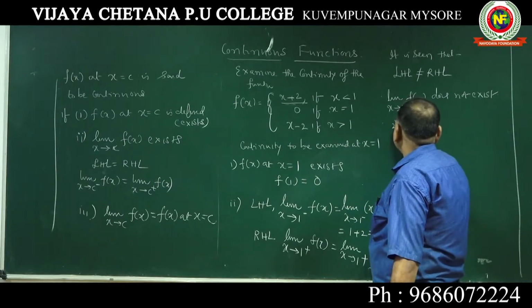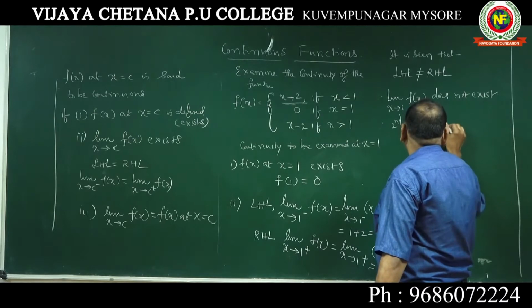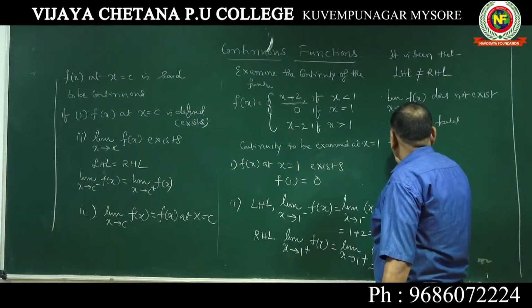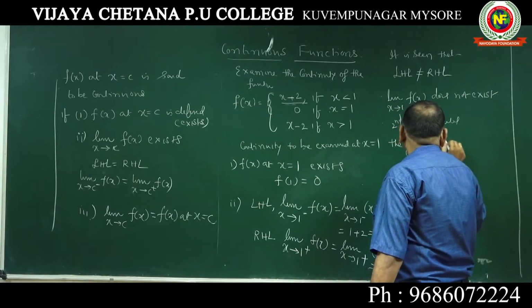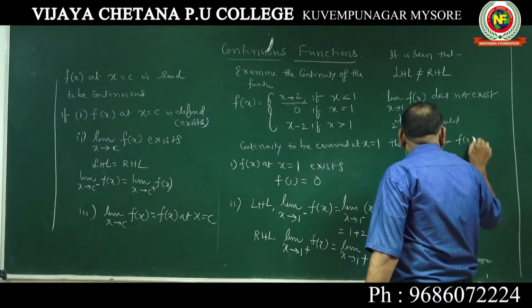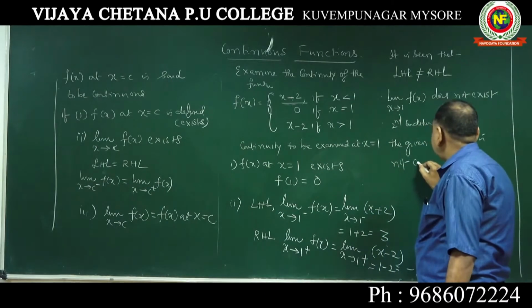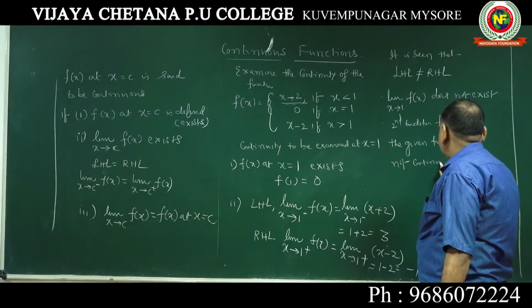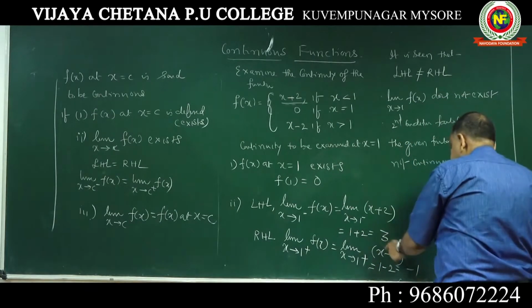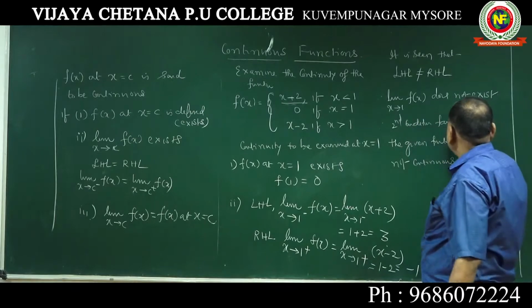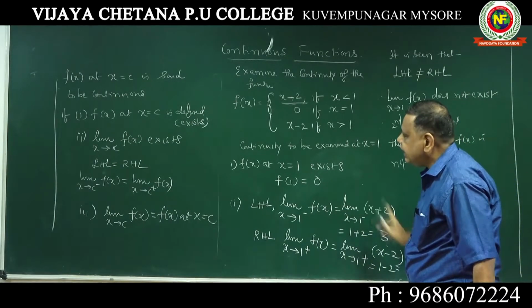Therefore, the second condition failed, and the given function f of x is not continuous, or discontinuous. To examine the continuity, this is how we have to examine. Suppose these two are the same, we should write that the limit exists, and then check the third condition.